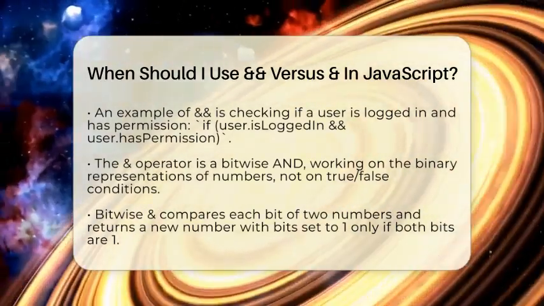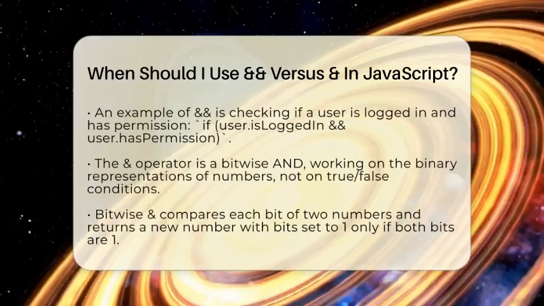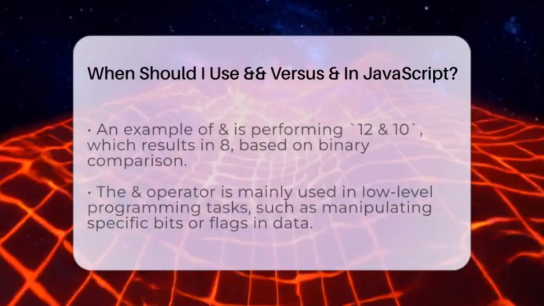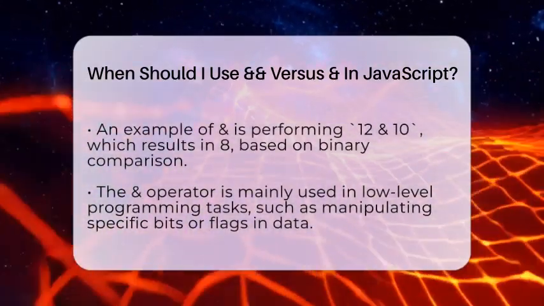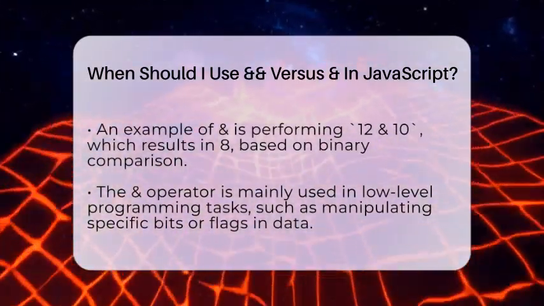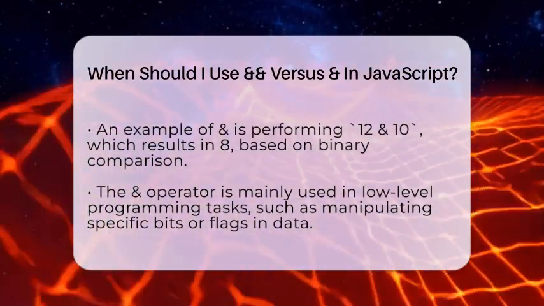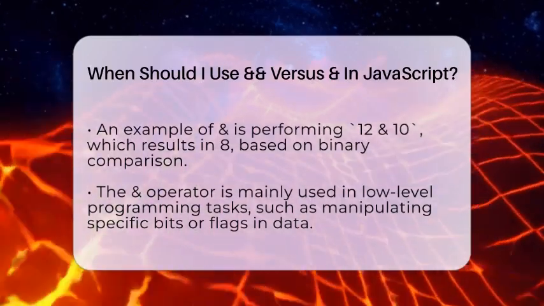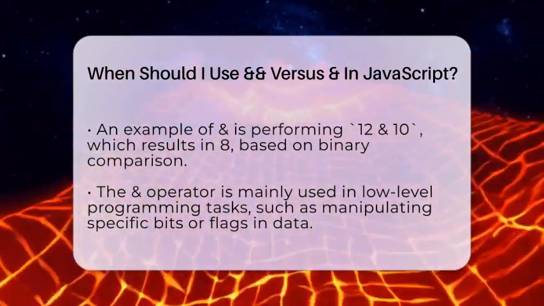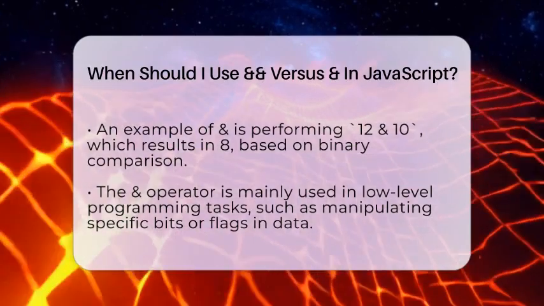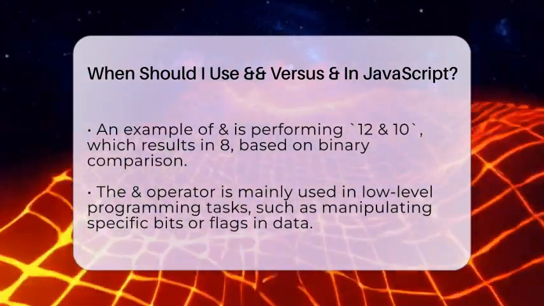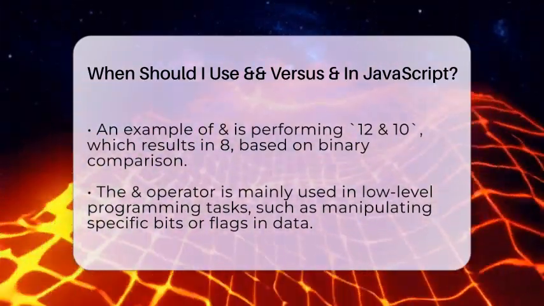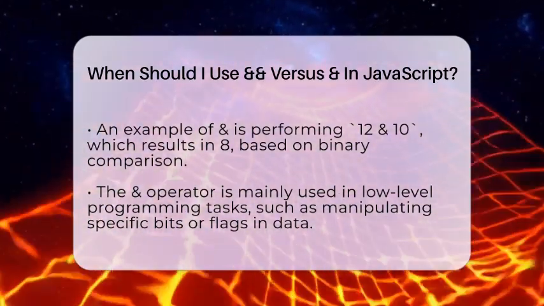On the other hand, the single ampersand symbol, which is &, is a bitwise AND operator. It works on the binary form of numbers, not on true or false conditions. It compares each bit of two numbers and returns a new number where each bit is 1 only if both bits were 1. For example, if you have 12 and 10 in binary, which are 1100 and 1010, doing 12 & 10 gives you 8, which is 1000 in binary. This operator is used in low-level programming tasks, like setting or checking specific bits in data, not in everyday logical checks.